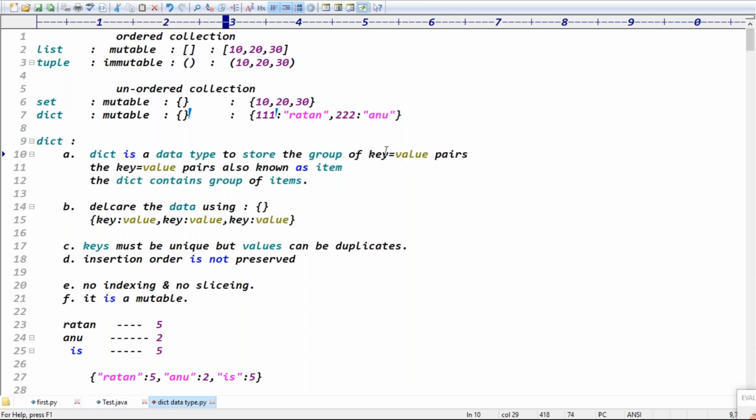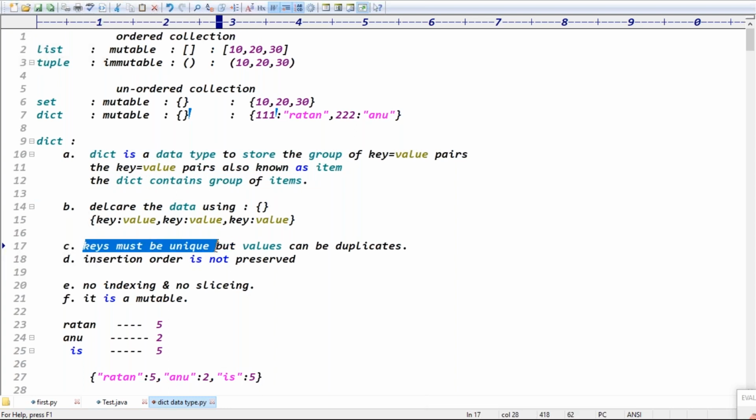We use it to store a group of key value pairs. The key value pair is also known as an item, right? It means the dictionary contains a group of items. Okay, so we got the clarity that the dictionary finally contains a group of items, right? Exactly, guys. Declare the dictionary using curly braces, guys: key colon value, key colon value, key colon value.